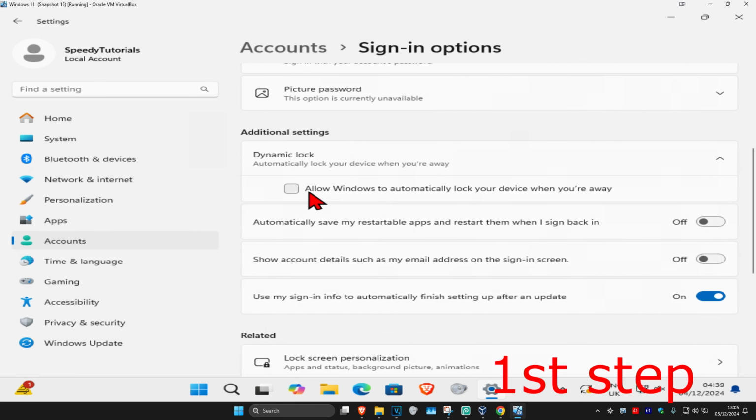You're going to unselect this. Allow Windows to automatically lock your device when you're away. You're going to unselect this. Make sure that it's not ticked.